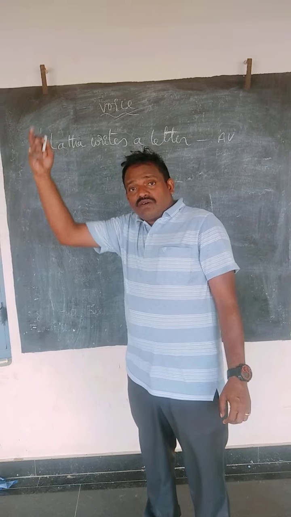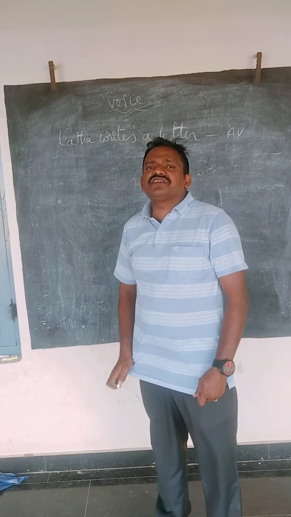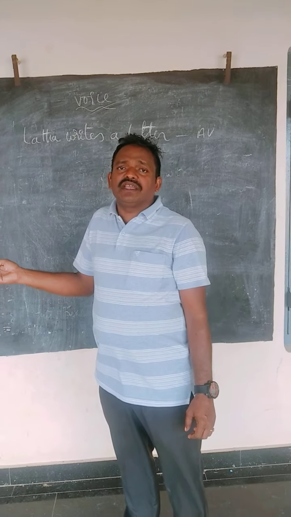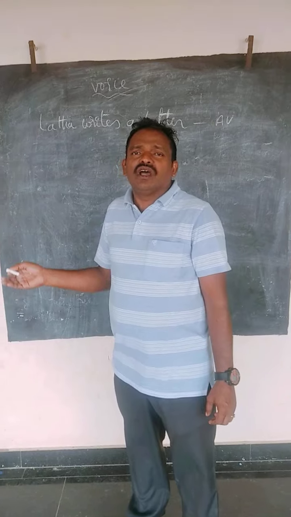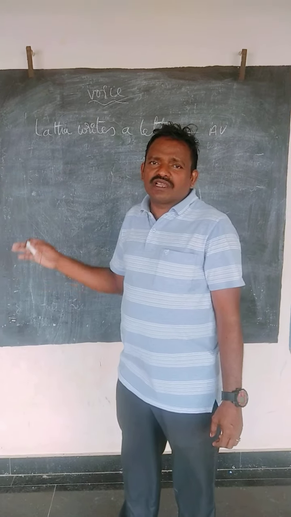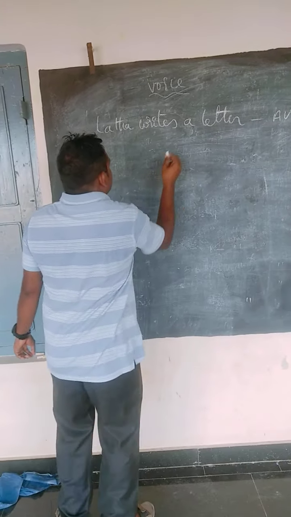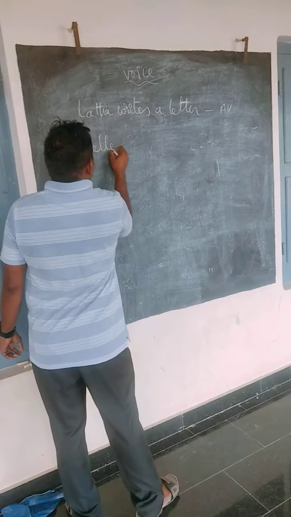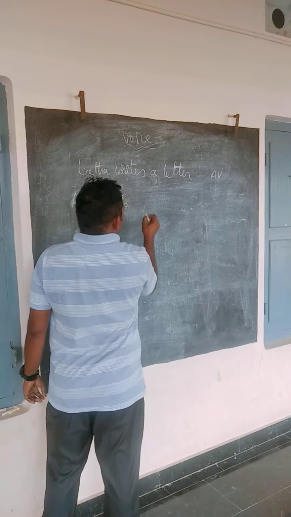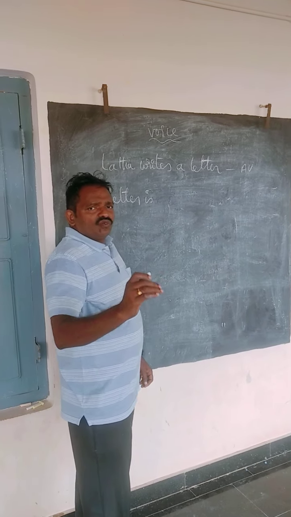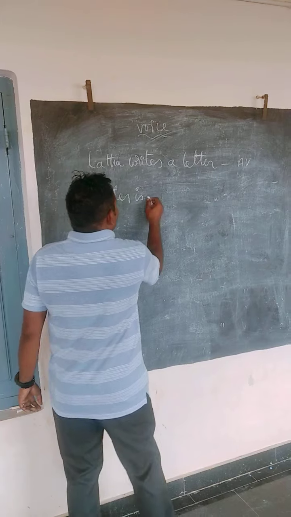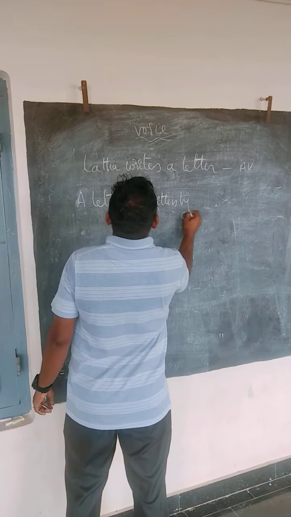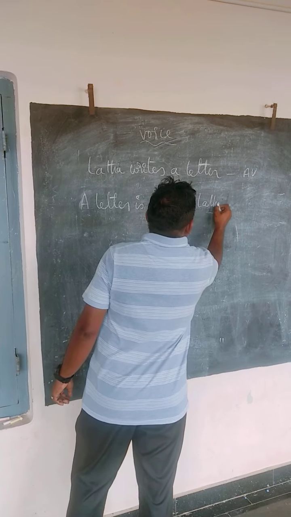According to our table, if the sentence is in the simple present tense, we can change it to passive voice following the rules. The object becomes the subject. Look here: a letter is written by Lata.